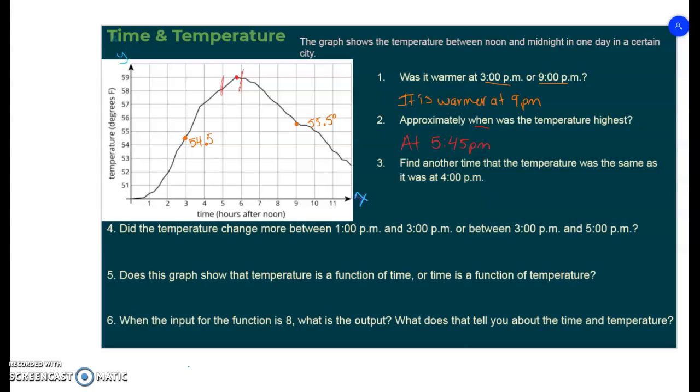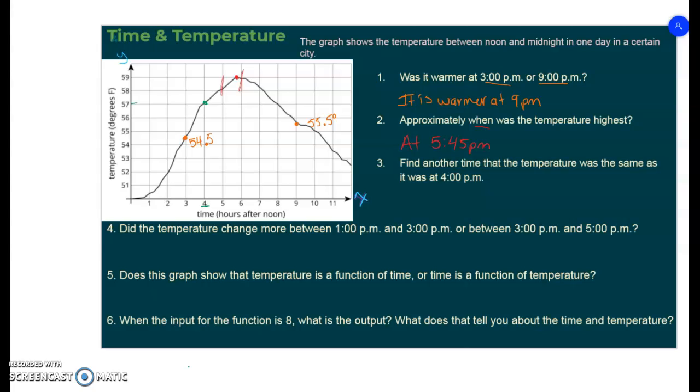The next question I have is find another time when the temperature was the same as 4 p.m. So what I'm going to do now is go to our 4 p.m. time, which is right here on our x-axis, and go all the way up. And I can see it is about maybe 57.1, or about 57.